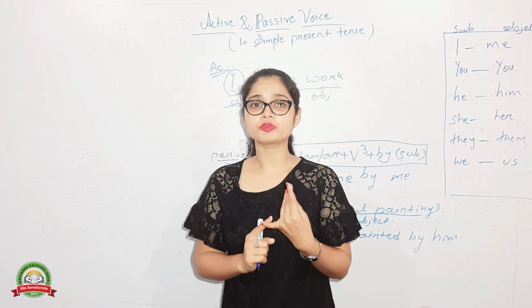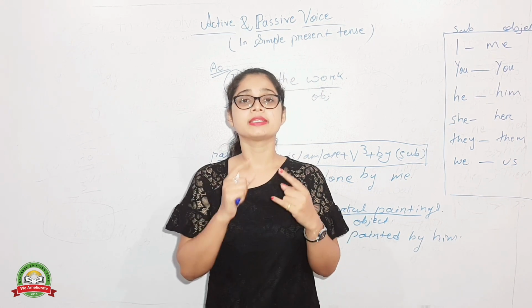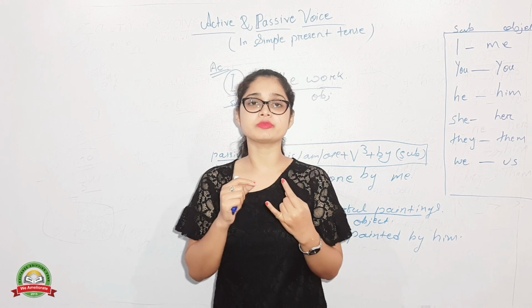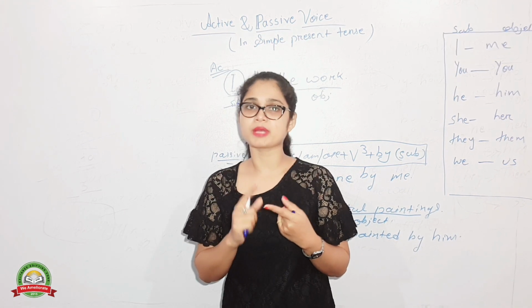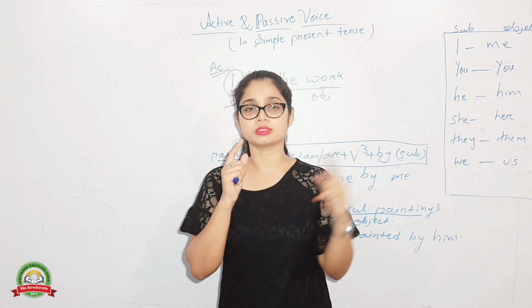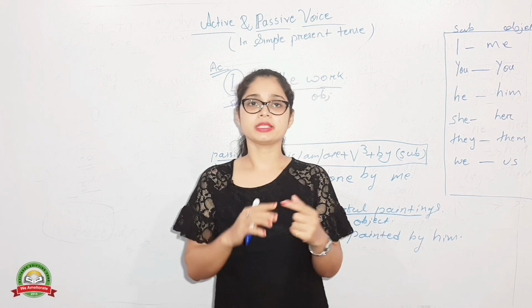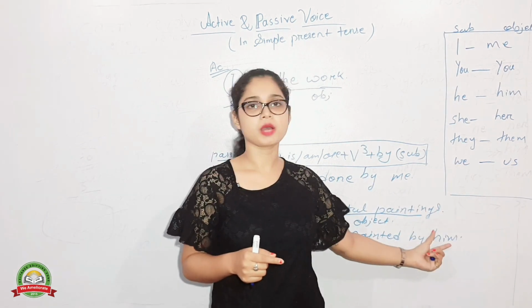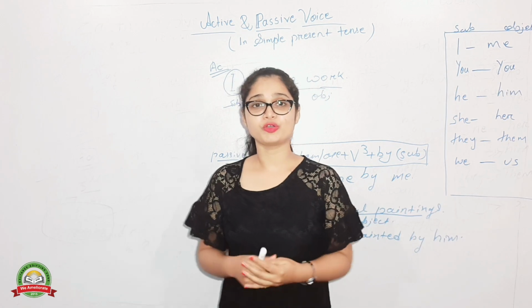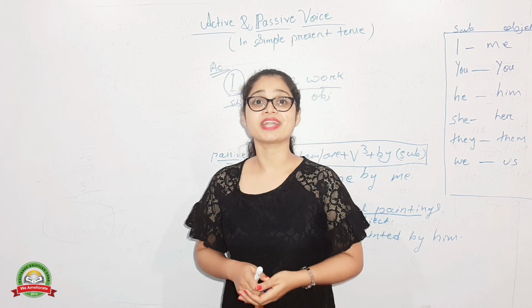So first, you have to take the object to the first part of the sentence. Then you have to make sure whether the object is singular or plural, then use is, am, are. Then you have to point out the verb and change it into verb 3. Then you have to use by and the subject in object form. Clear? I hope you understood it properly.